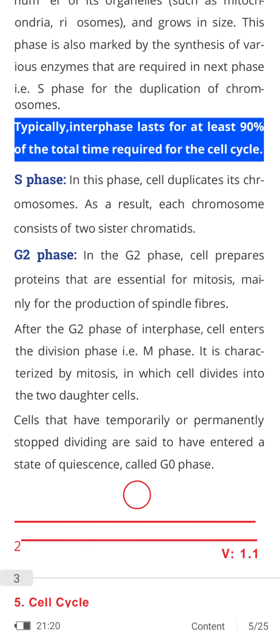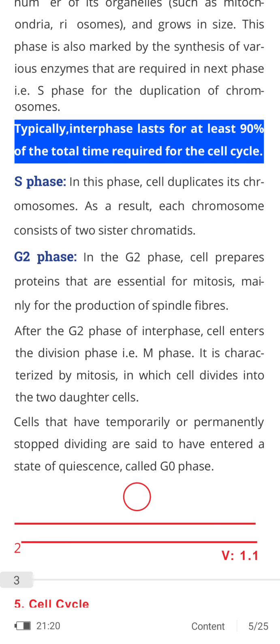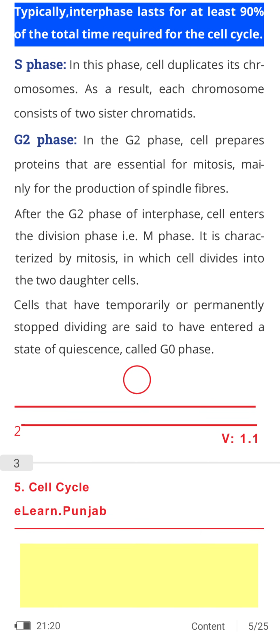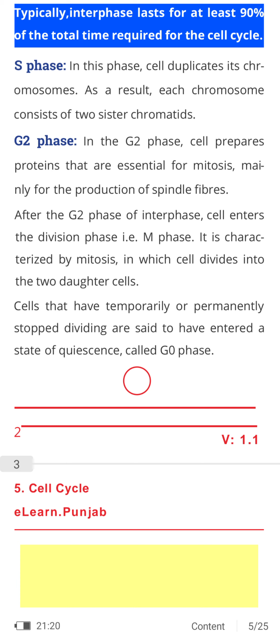S phase: in this phase, the cell duplicates its chromosomes. As a result, each chromosome consists of two sister chromatids. G2 phase: in the G2 phase, the cell prepares proteins that are essential for mitosis, mainly for the production of spindle fibers. After the G2 phase of interphase, the cell enters the division phase, which is called the M phase. It is characterized by mitosis, in which the cell divides into two daughter cells.